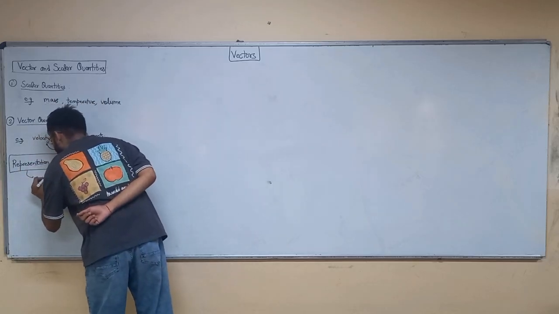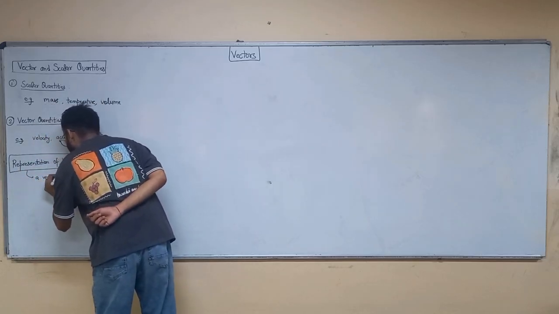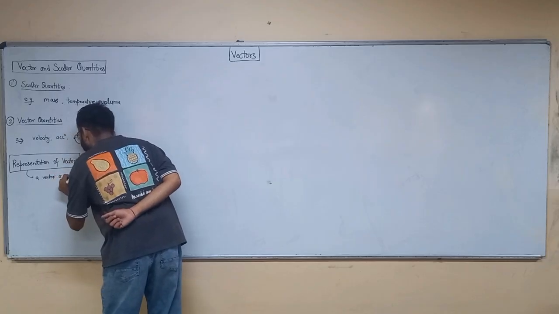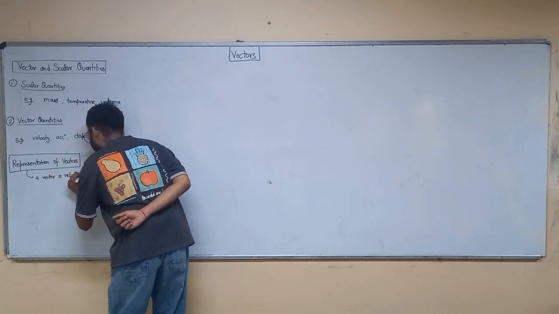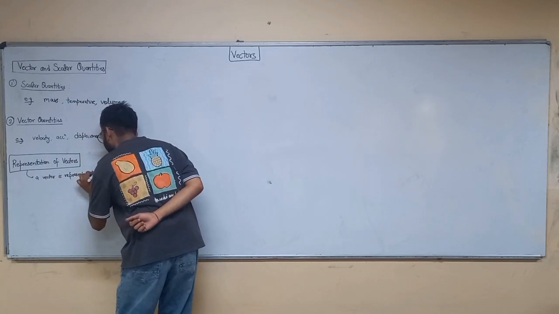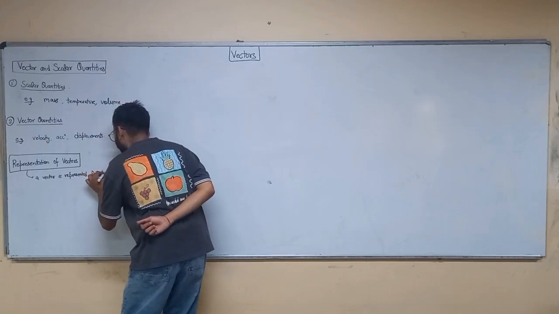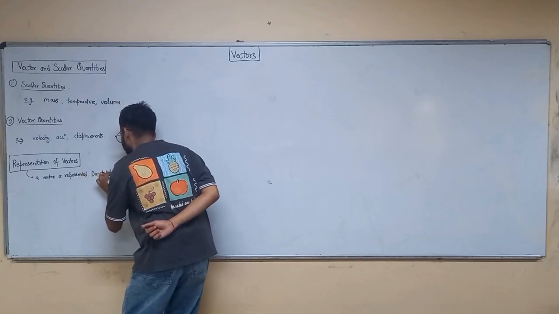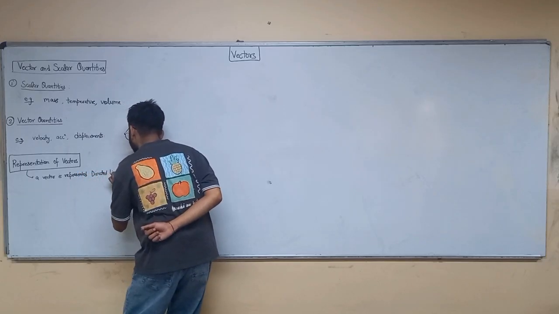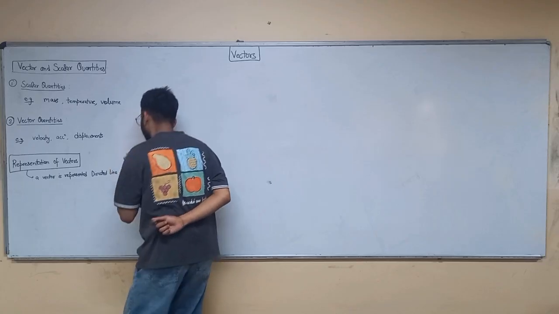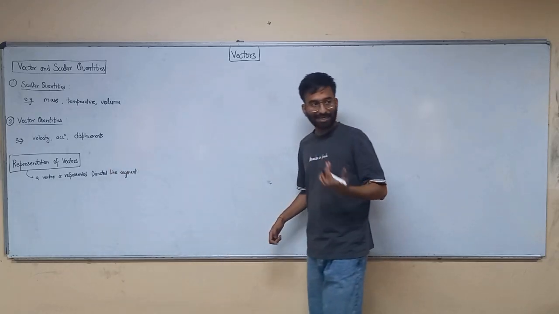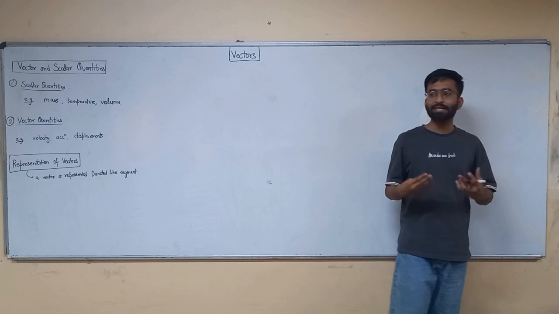A vector is represented by a directed line segment. Alright, a vector is represented by a directed line segment.